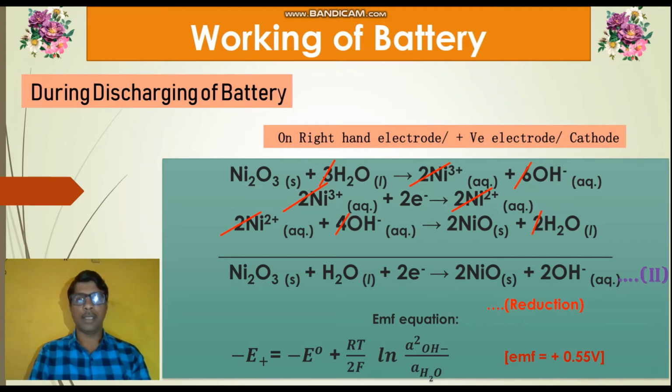The EMF generated on the cathode or on the positive electrode is 0.55 volt. Here in the EMF equation, R is the gas constant, T is the temperature, 2 is the number of electrons gained in this equation, F is Faraday's constant, and this is the reaction quotient of reaction second.